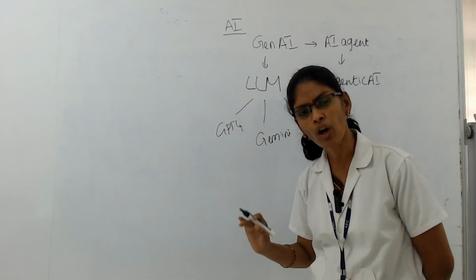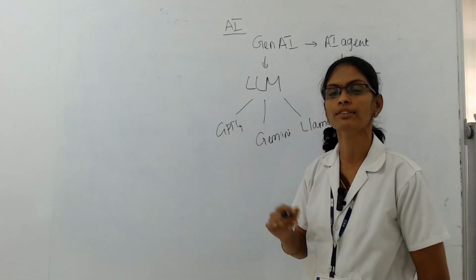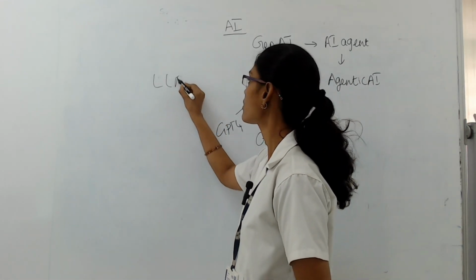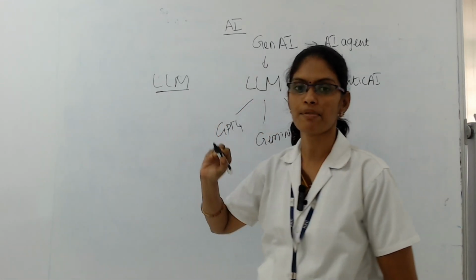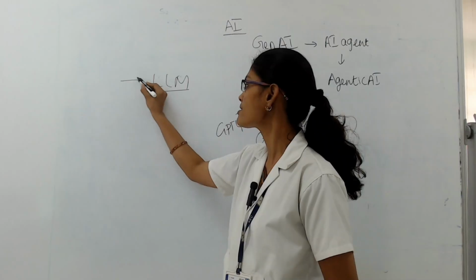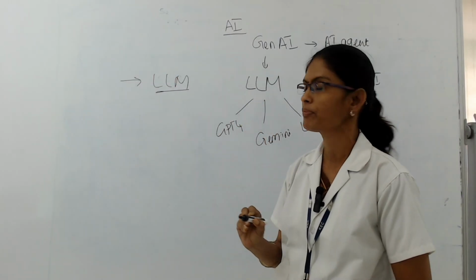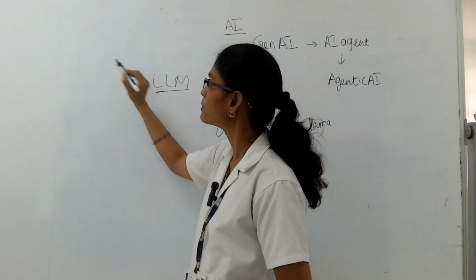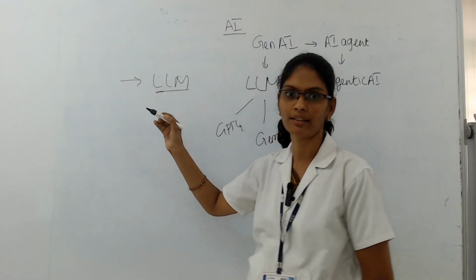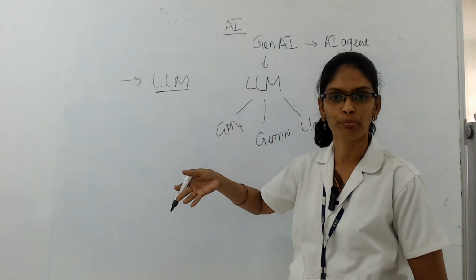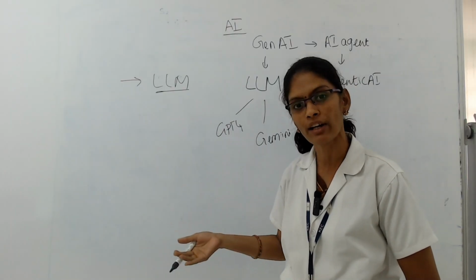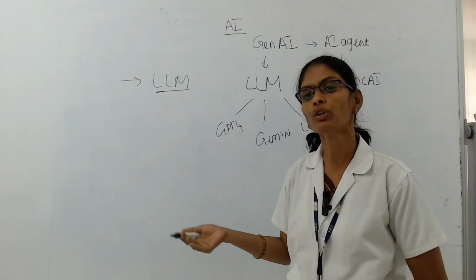So how does this large language model work? Let's see with an example. If I ask this LLM a question, the question is: can you check for the flight from California to Mumbai? What will be the fare of the ticket for tomorrow?